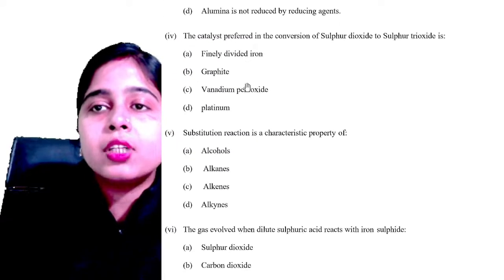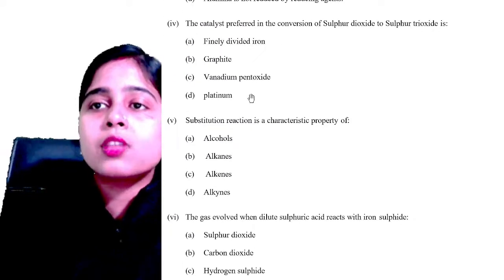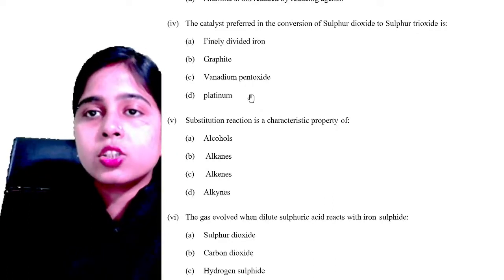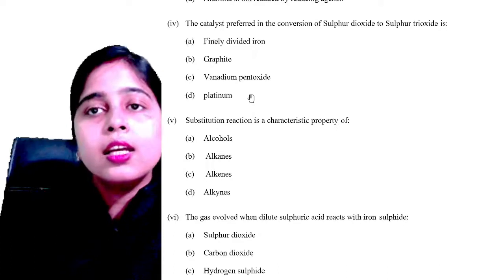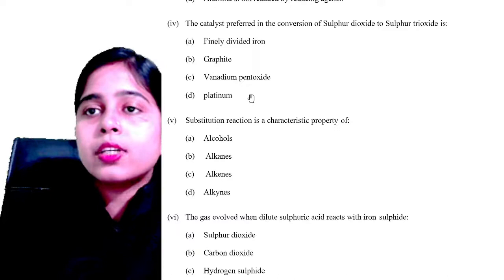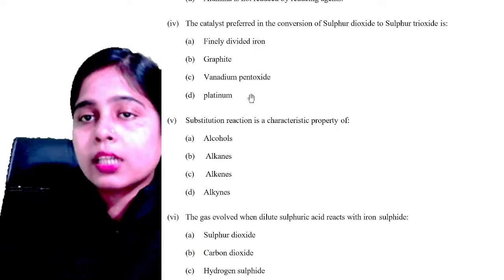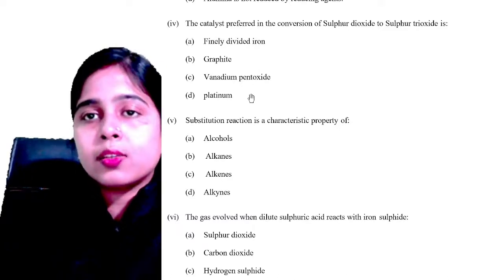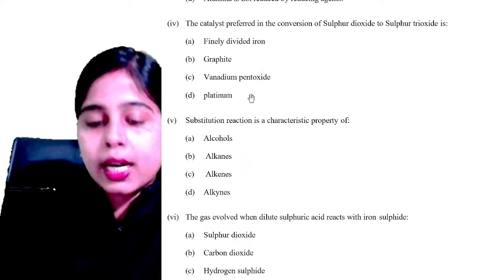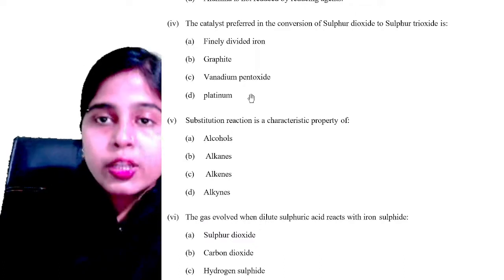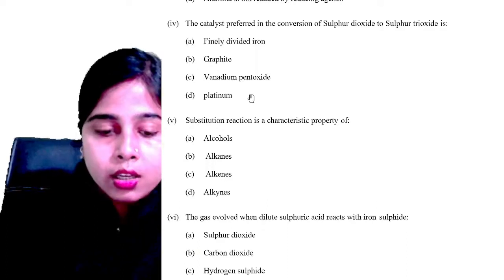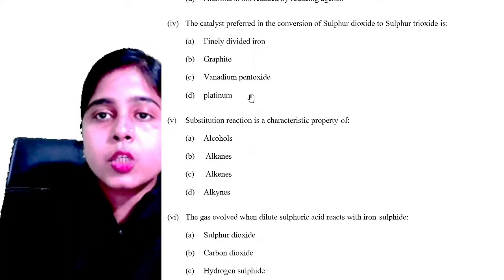Now, the catalyst that is preferred in the conversion of sulfur dioxide to sulfur trioxide. In the contact process, the industrial manufacturing of sulfuric acid, in the second step we do the catalytic oxidation of sulfur dioxide to convert it to sulfur trioxide. Which is the catalyst preferred over here? Finely divided iron, graphite, vanadium pentoxide or platinum. Which one will be the correct answer? Please try to answer it. Okay, very good, Vishal. Yes, option number C is the correct answer.